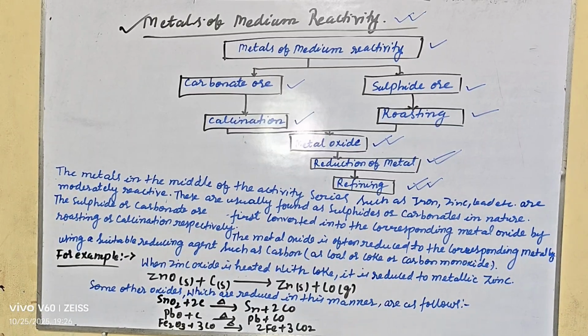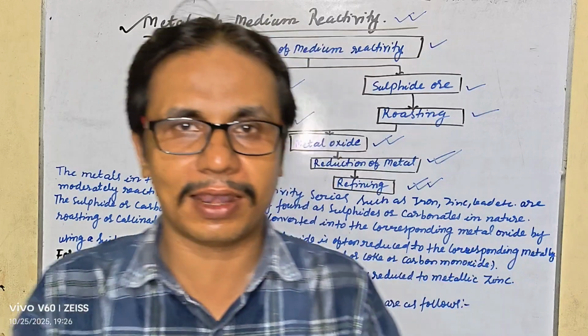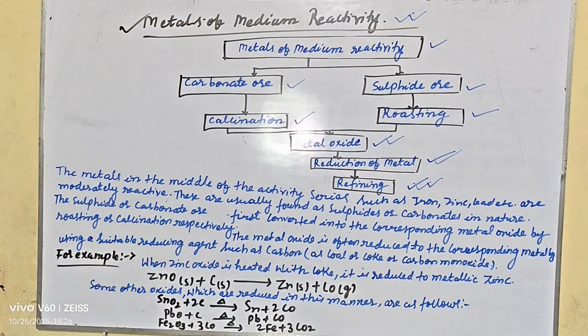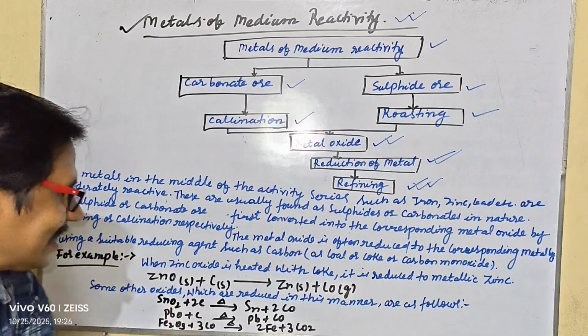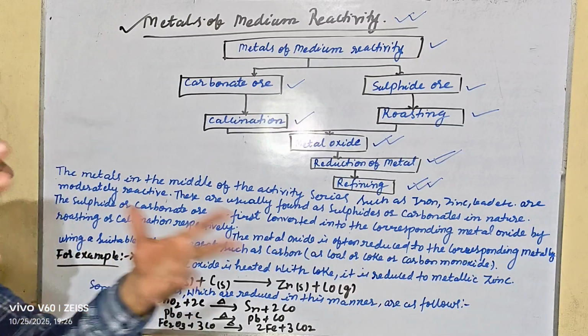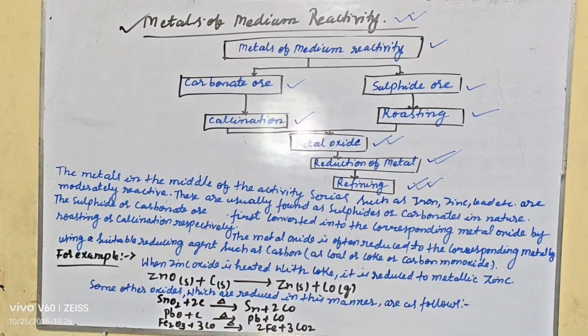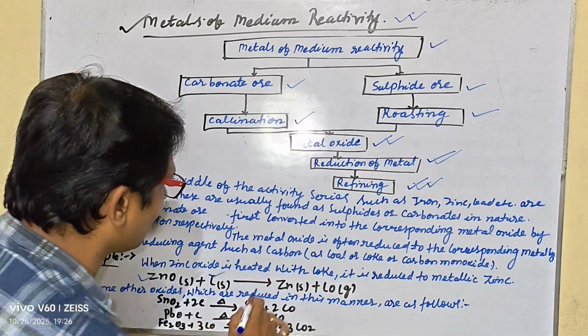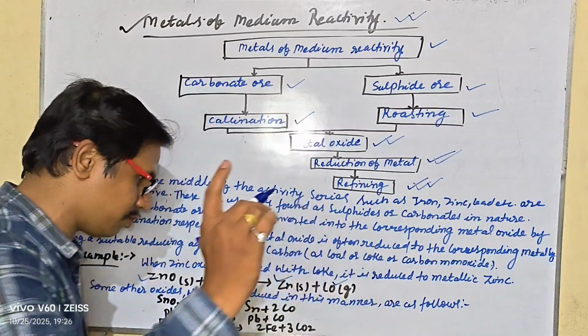So my dear student, these are the things. Let's take a few examples. When zinc oxide is heated with coke, it is reduced to metallic zinc. Like that, ZnO plus C gives Zn plus CO.